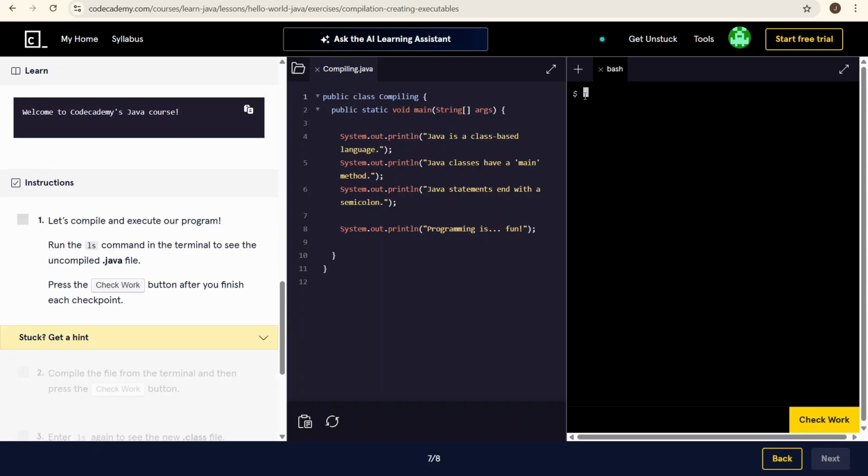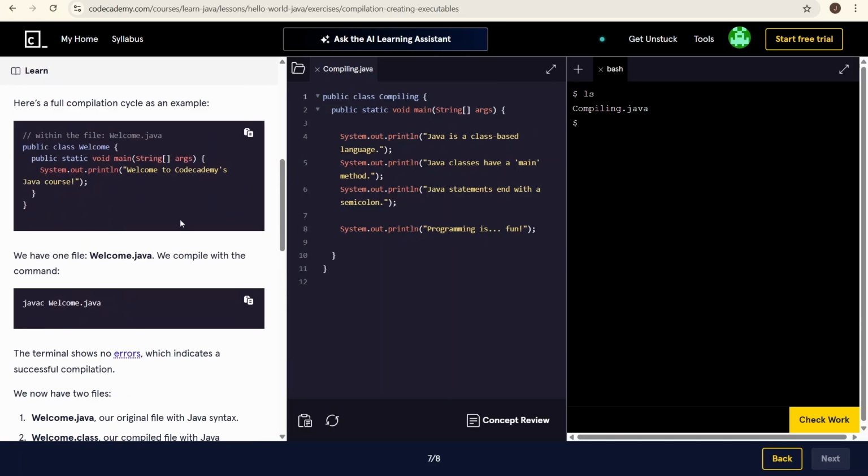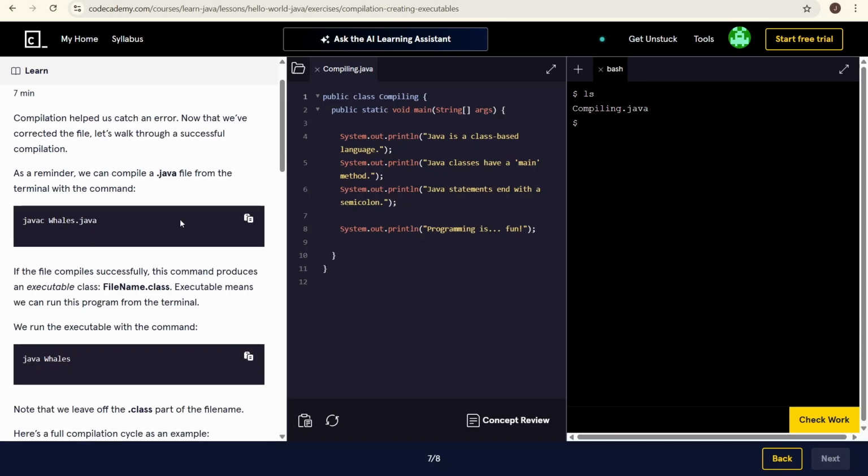Run the ls command in the terminal to see the uncompiled .java file. Compiling.java. Alright, we'll hit check work. Compile the file from the terminal and then press check work. So to compile it, we do javac Compiling.java.